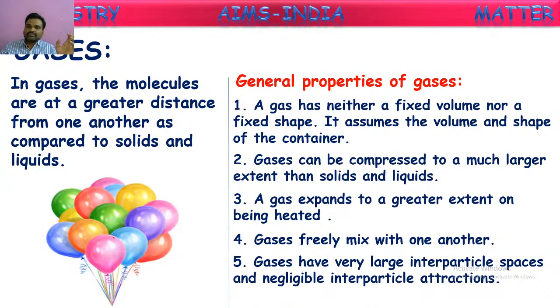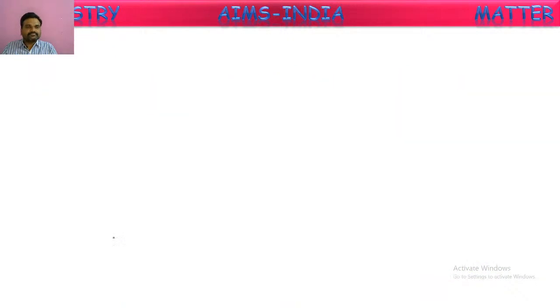Then the distance between them will be very high when compared to solids and liquids. That we say interparticular spaces are very high in case of gases. Whereas the interparticular attractions, as there are no attractions, we say they are completely negligible in case of gases. So these are the properties of gases.